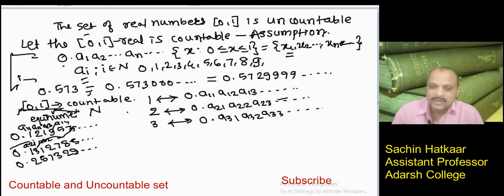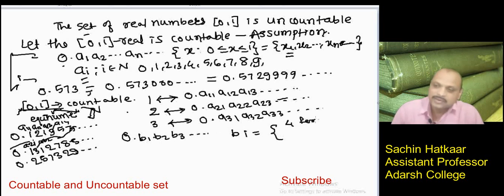Now let us take this number 0.b1 b2 b3 ..., where this bi is such that we write bi as 4 for ai equal to 5, and as 5 for ai not equal to 5.